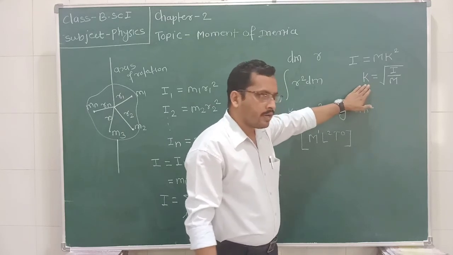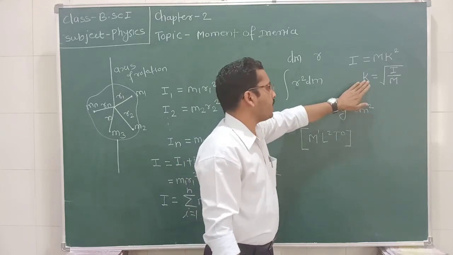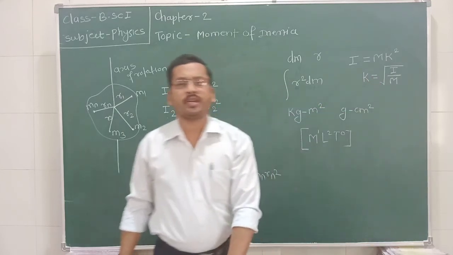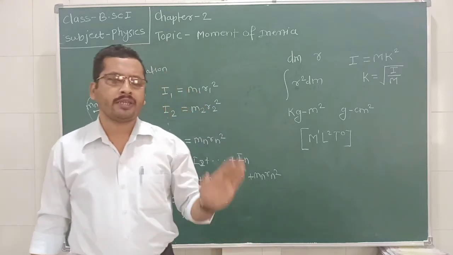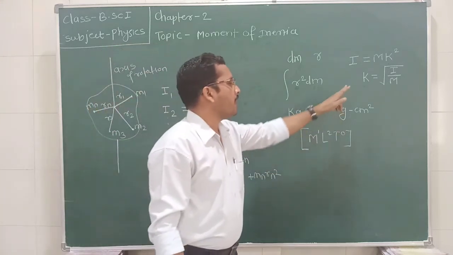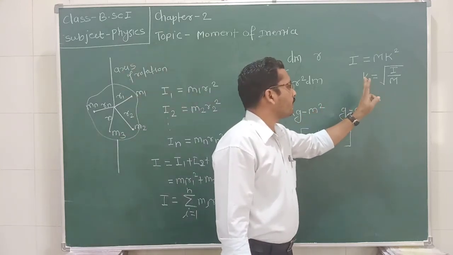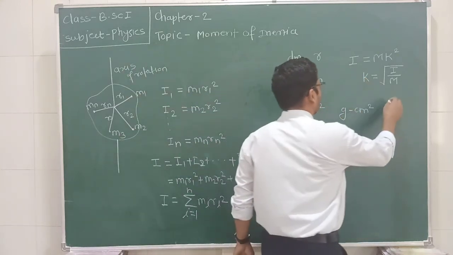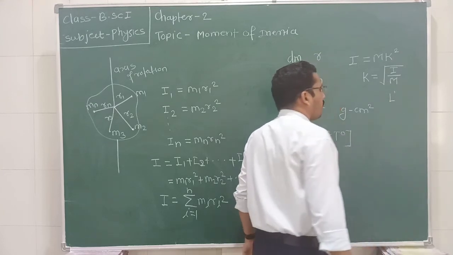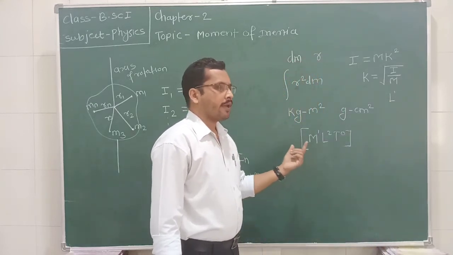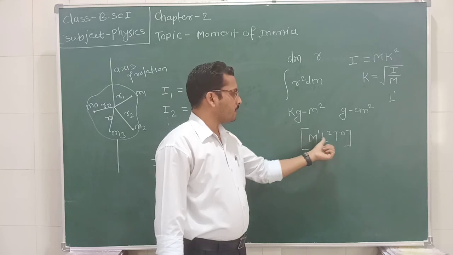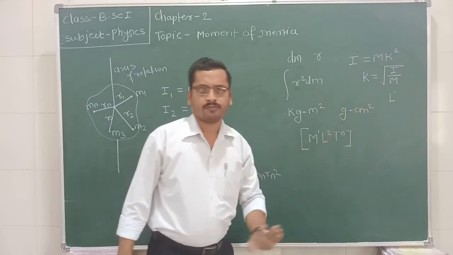What is the SI unit of this radius of gyration? The SI unit of radius of gyration is meter, and in the CGS system it is centimeter. And what is the dimension? The dimension is L1, all the other dimensions will be constant: M0 L1 T0.